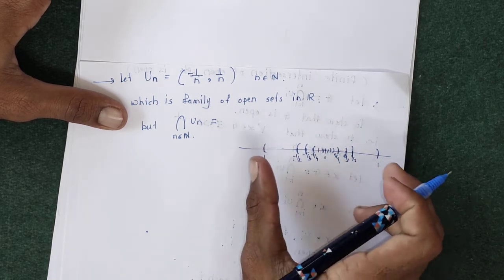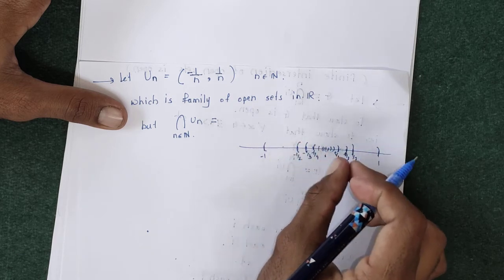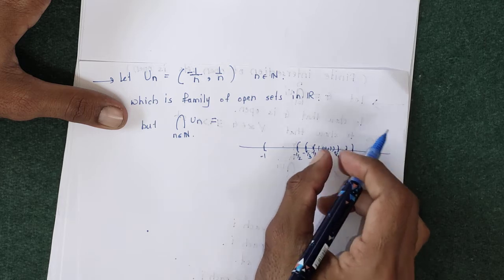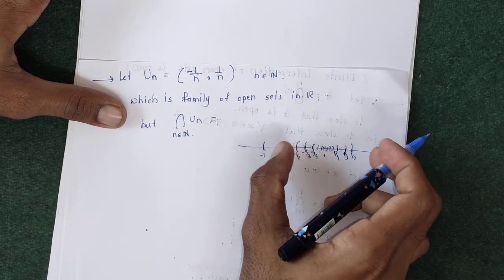If we take the intersection of all those sets, we have to find the elements which belong to all those open intervals.